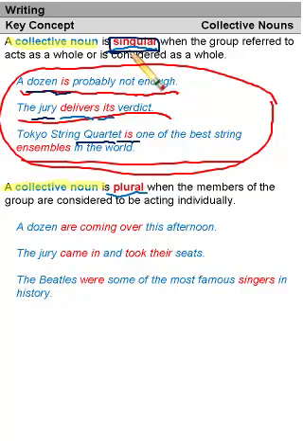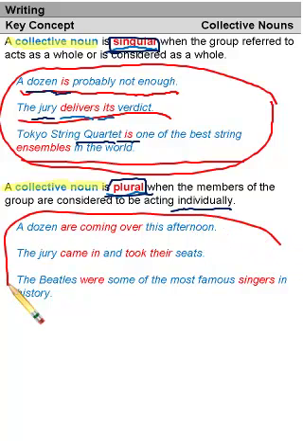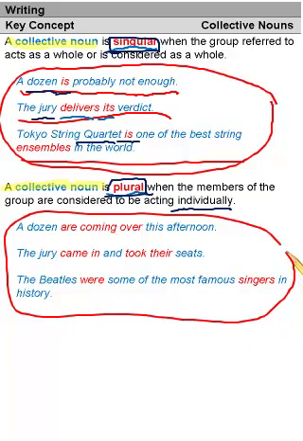Sometimes the collective noun can be plural. That's when the members of the group are acting individually. Let's take a look at some examples. A dozen are coming over this afternoon. A dozen what? Probably a dozen people. The collective noun is still dozen. This time it takes a plural verb, are coming, because the members of the group are acting individually.